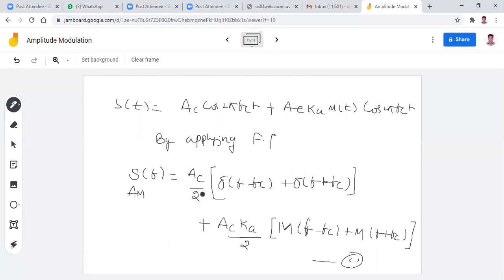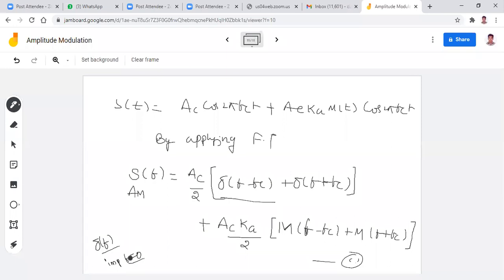Now tell me one thing in this equation. What is AC? Carrier amplitude. What is del of f minus fc? What is the meaning of del of f? It is an impulse that exists at f equal to 0.